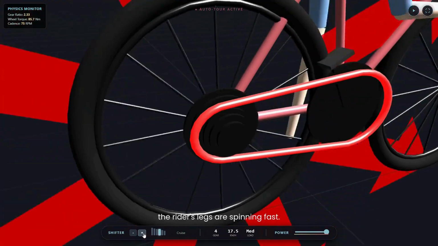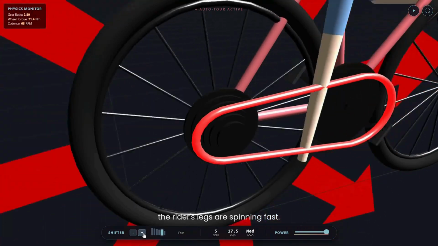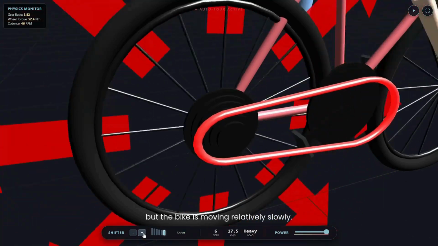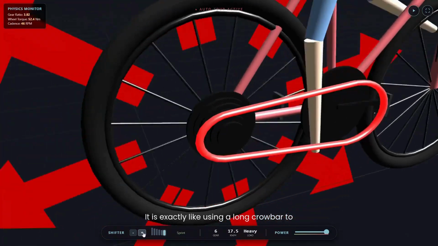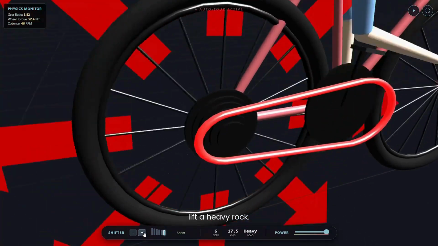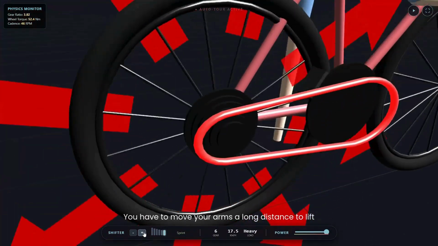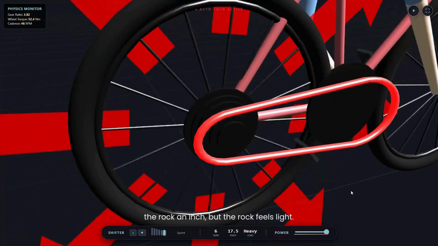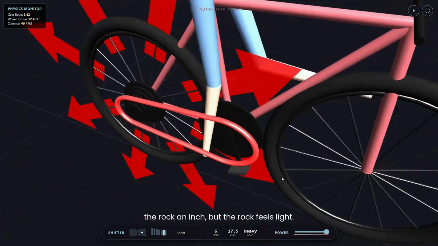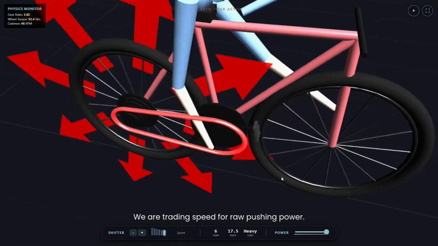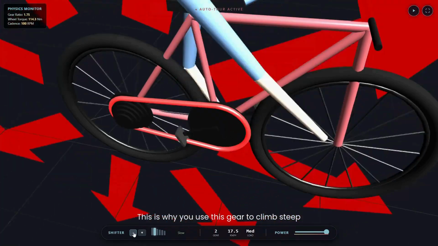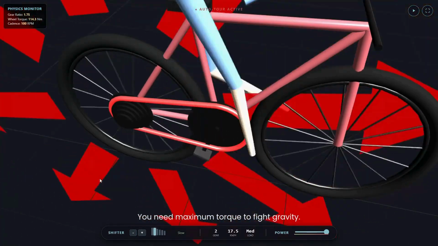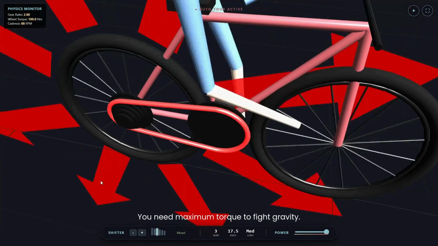In this gear, the rider's legs are spinning fast, high cadence, but the bike is moving relatively slowly. It is exactly like using a long crowbar to lift a heavy rock. You have to move your arms a long distance to lift the rock an inch, but the rock feels light. We are trading speed for raw pushing power. This is why you use this gear to climb steep hills. You need maximum torque to fight gravity.